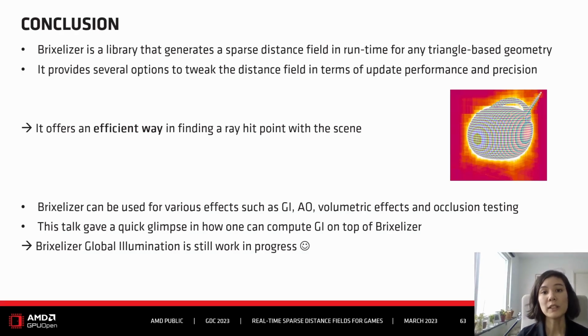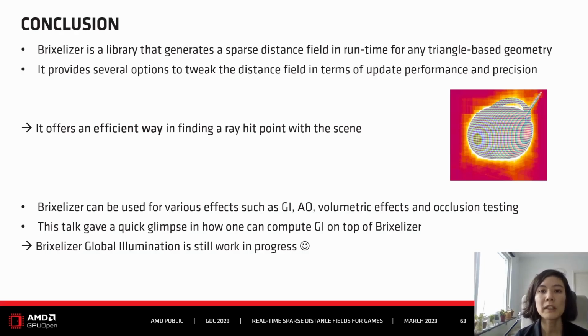The focus is really on performance, and it's especially suitable for effects that don't require the highest precision. So you kind of take a step back in precision, since Pixelizer provides an approximation of the scene, but you gain a lot in performance. And for some effects, this might just be what you are looking for.